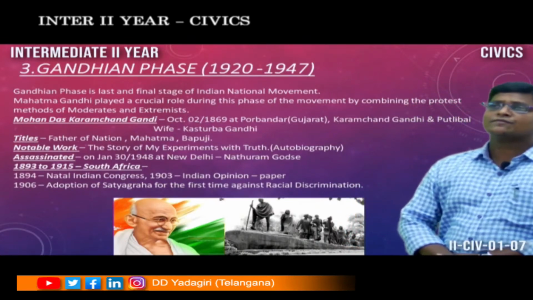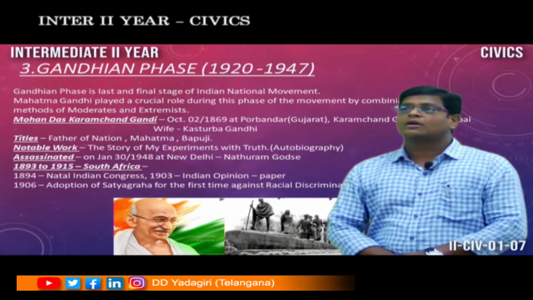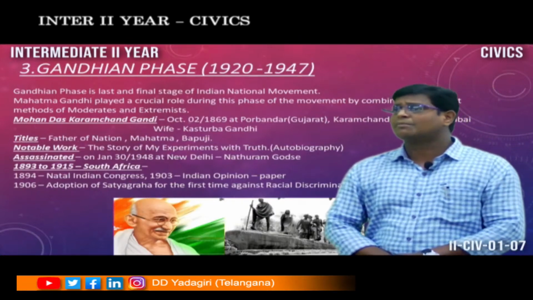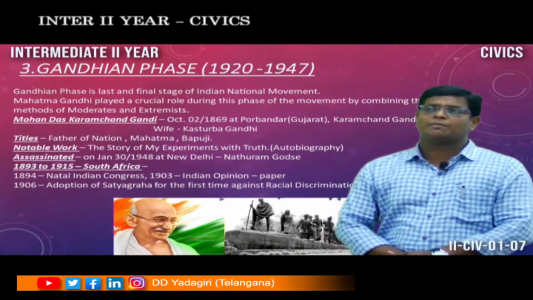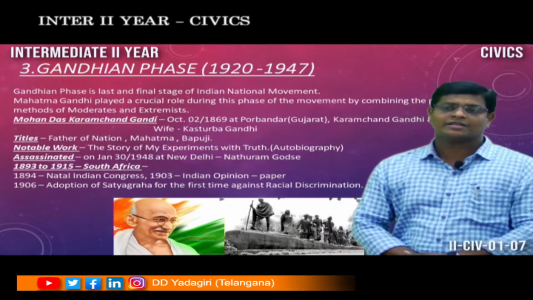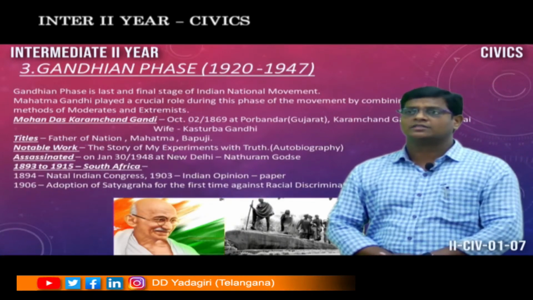At the age of 13 years, he got married to Kasturiba Gandhi. So this is about the family details of Mahatma Gandhi. Then he completed his early education in Porbandar, that means Gujarat.